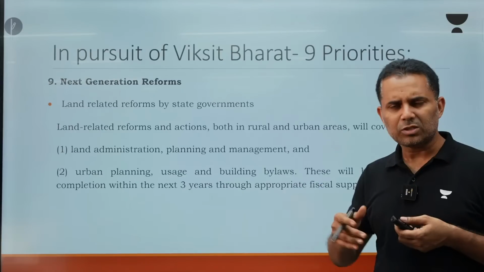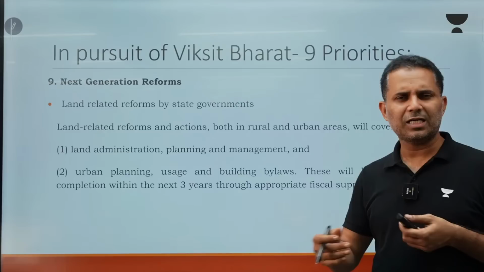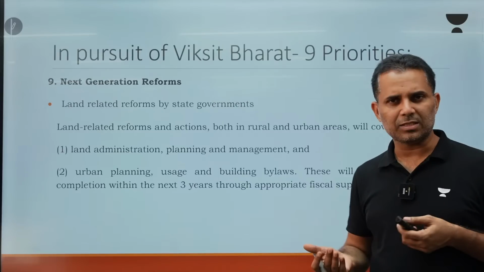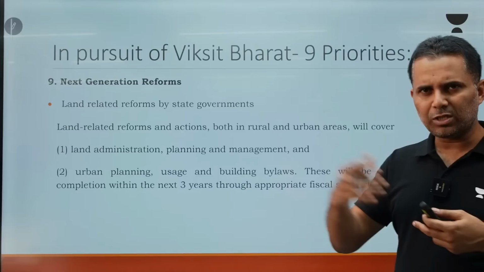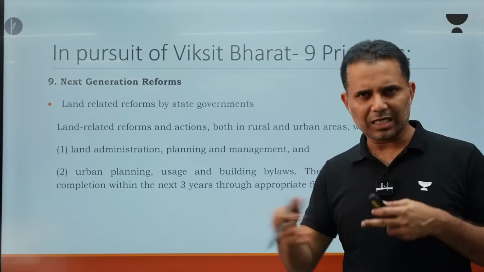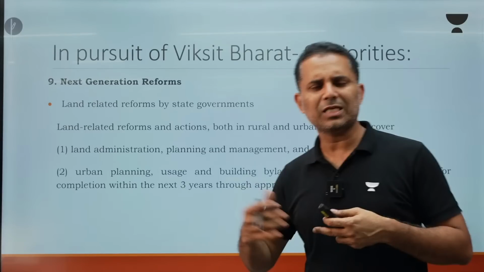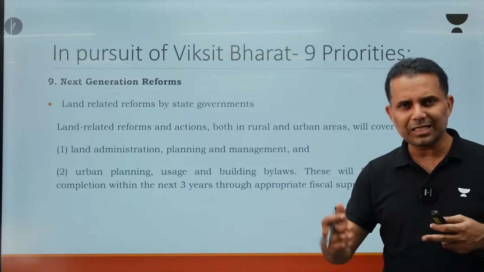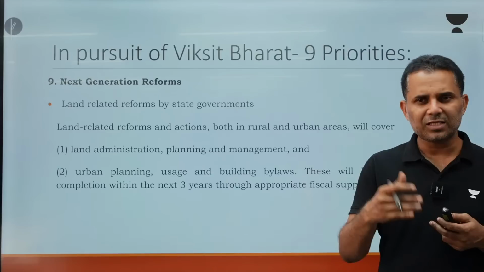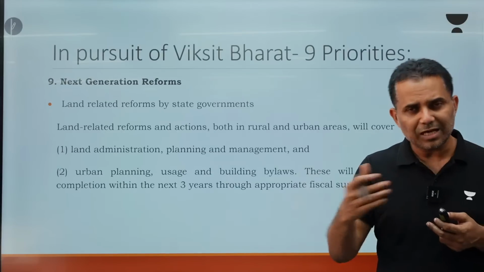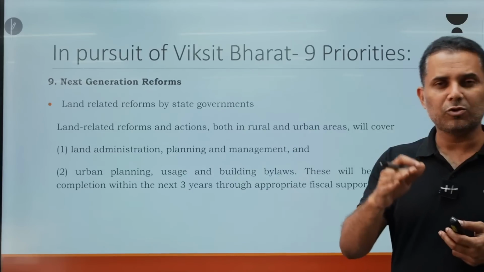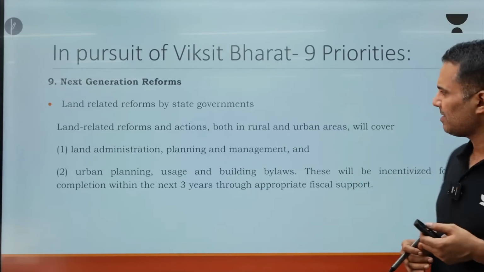Now, the government has nudged states and certain state governments have started doing this on a real-time basis. Suppose I sold land to someone, this is done through sale deeds, but the transfer of ownership doesn't happen in the government records immediately, it takes time. So a lot of states are now working on real-time transfer of ownership of land in government records, which is called mutation. That is going to help land administration.